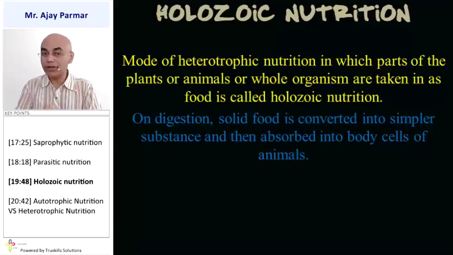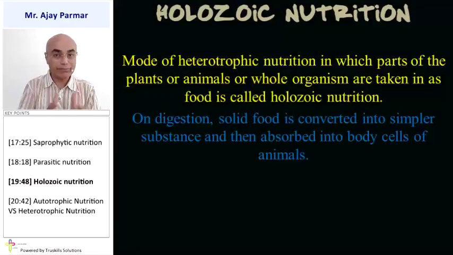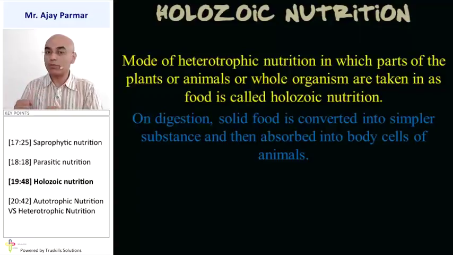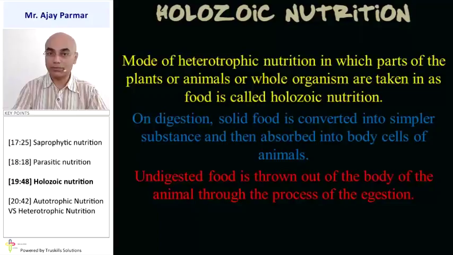Solid food is converted into simpler absorbable substances, and then that absorbable substance is absorbed by the cells of that particular animal. The undigested food, the part of the food which was not absorbed, is thrown out of the body by the process known as egestion. So we also undergo the process known as holozoic nutrition.